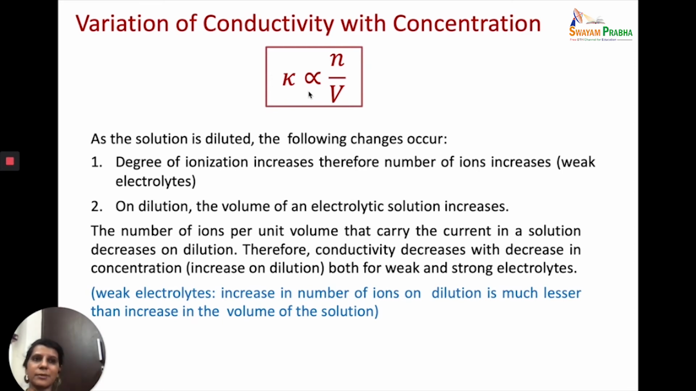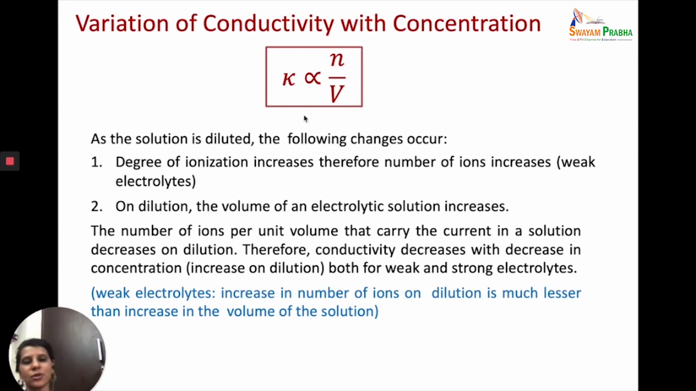But you might say that this does not happen for a weak electrolyte. When you dilute a weak electrolyte, the dissociation or the ionization will increase. Yes, it will increase, but the increase in the number of ions per unit volume will not be there. The number of ions will increase, but the volume increase will be much higher, and therefore the N by V value will in fact decrease, and therefore kappa will decrease.